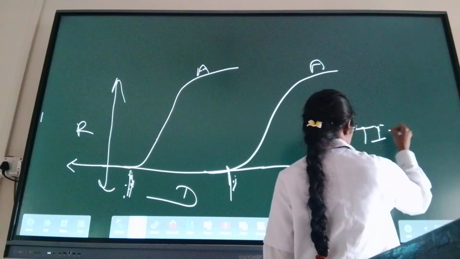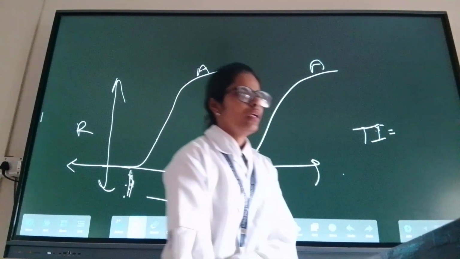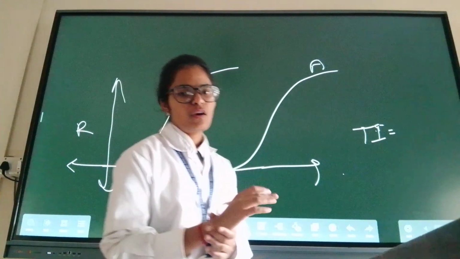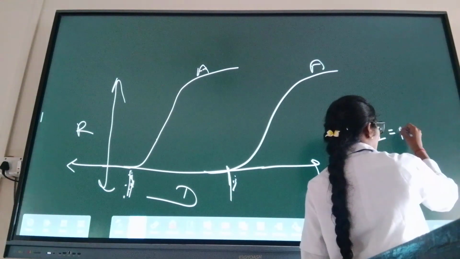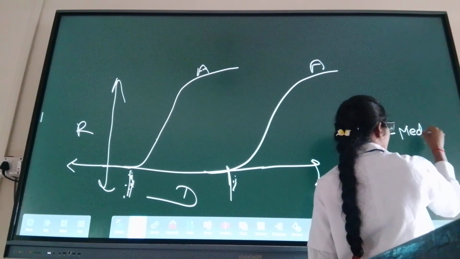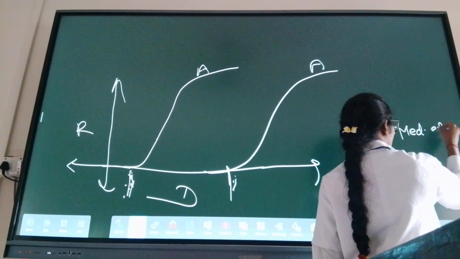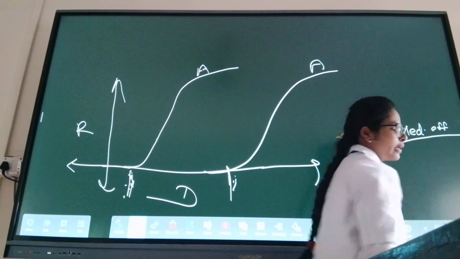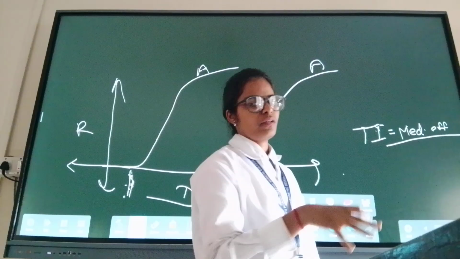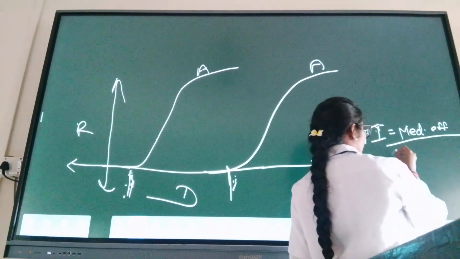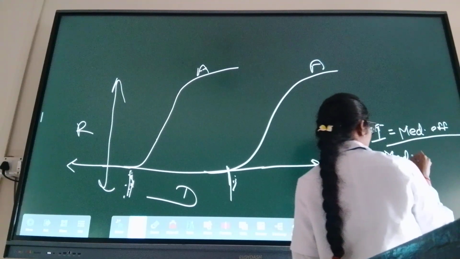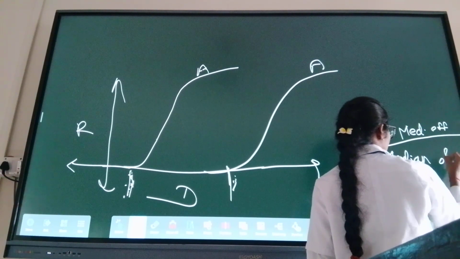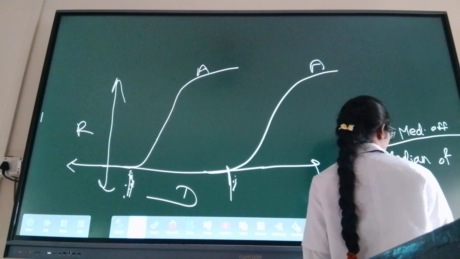Therapeutic index is equal to the ratio between the median of effect of drug divided by the median of lethal dose.